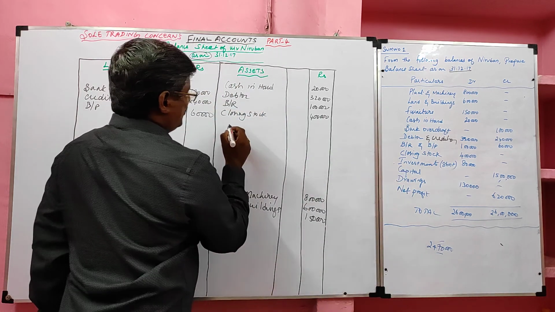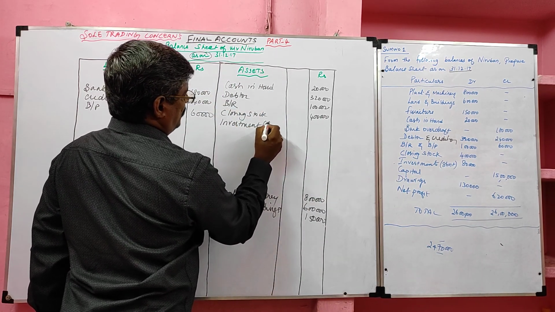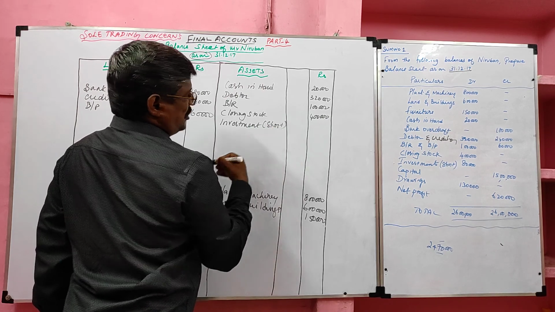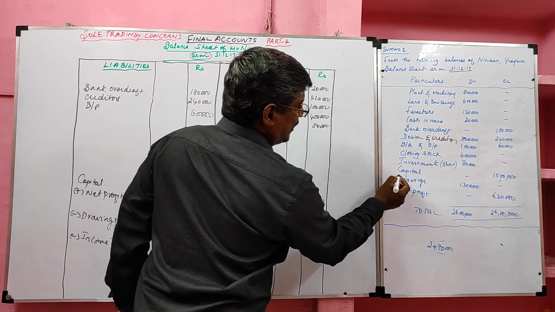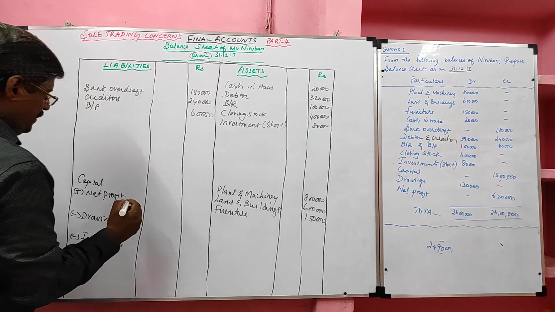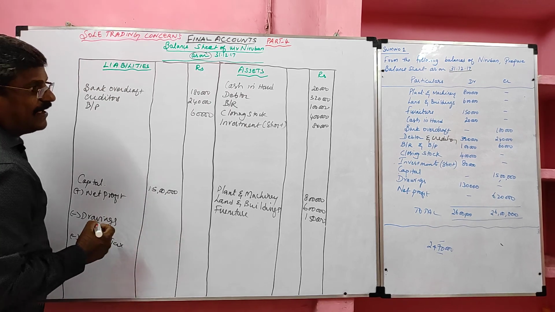Next investment, short term, it is an asset, 80,000. Next capital, 15 lakh.